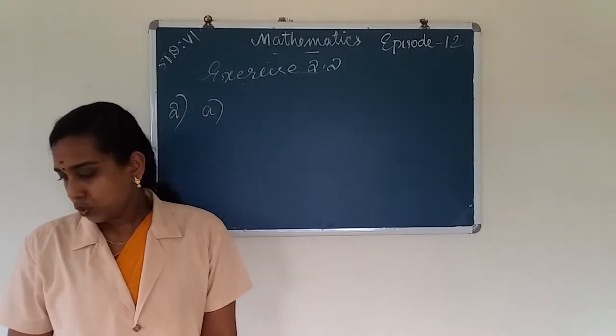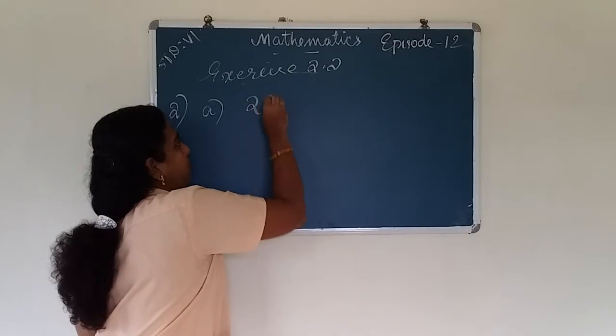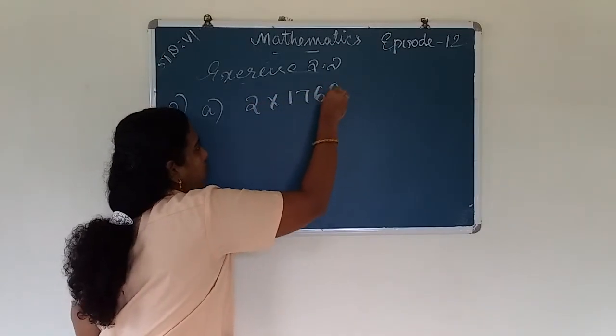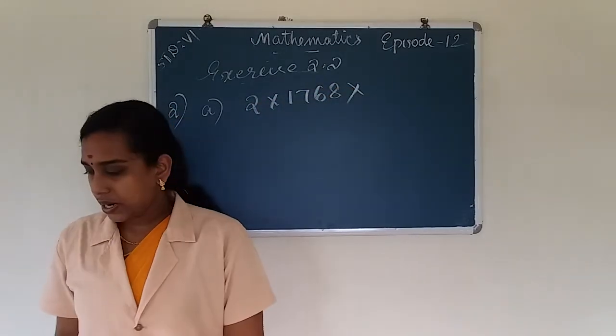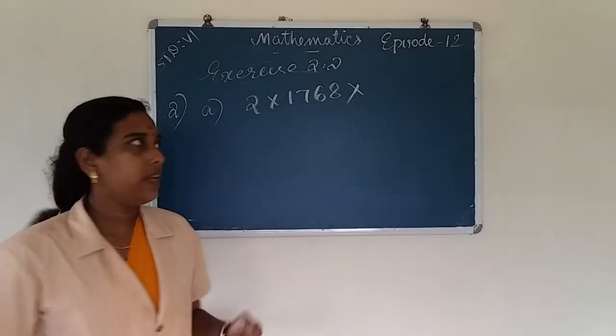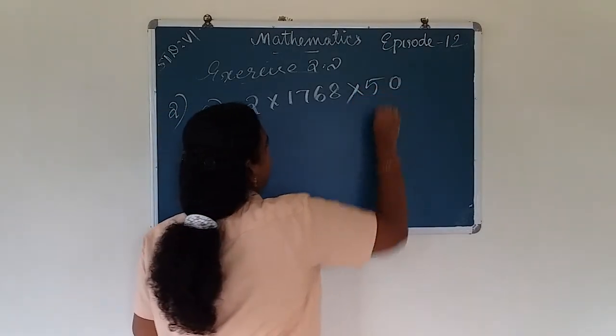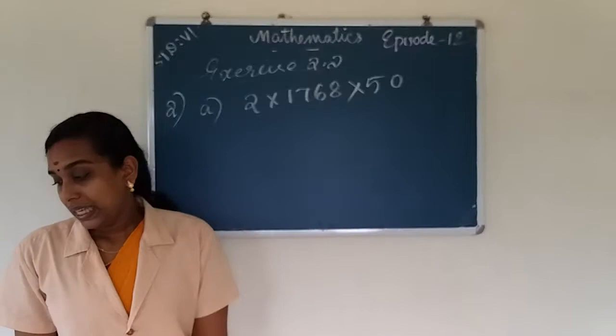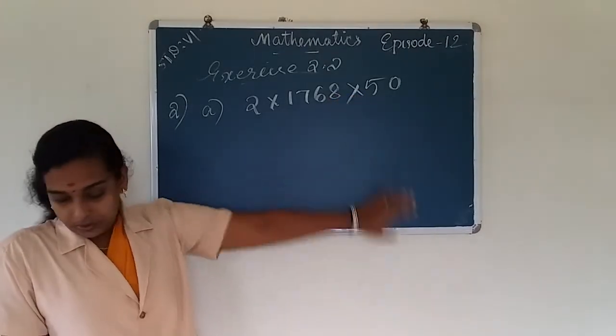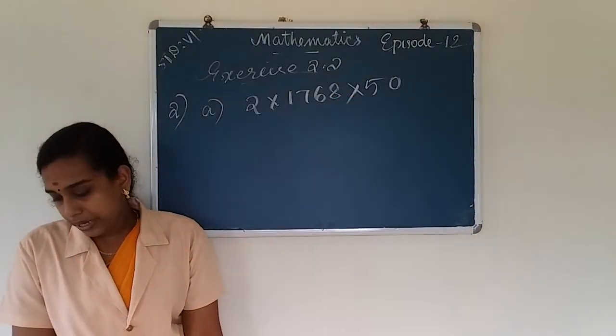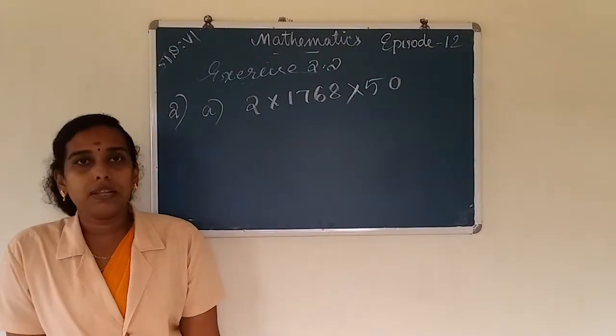2 into 1768 into 50. This is for using a question: find the product by suitable rearrangement.